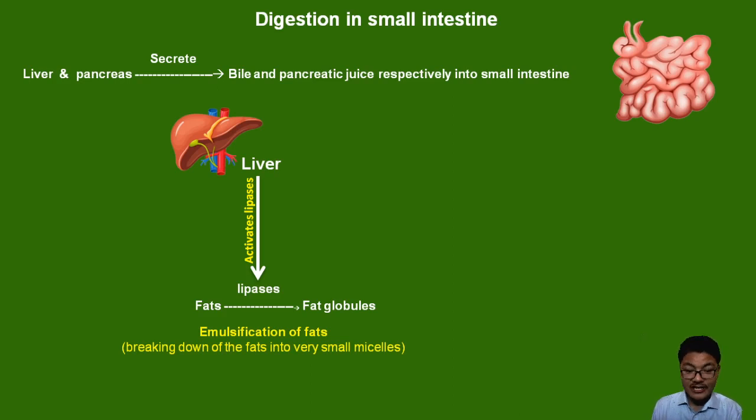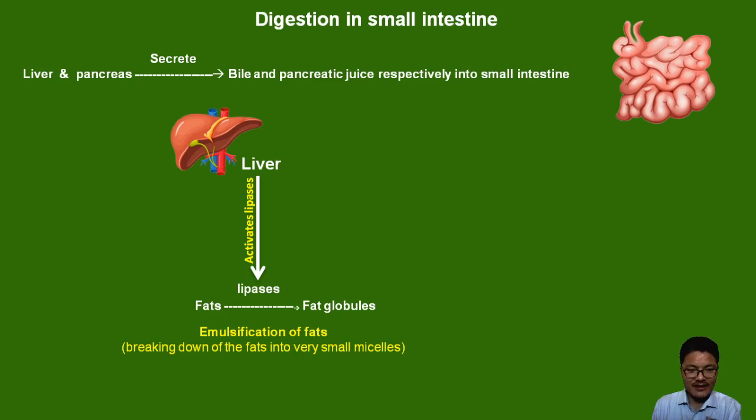Breaking down of fats into simpler forms of fats, fat globules, is known as emulsification of fats. To make it clearer, it is breaking down of fats into very small micelles. Micelles are tiny fat globules, tiny fat molecules surrounded by water.